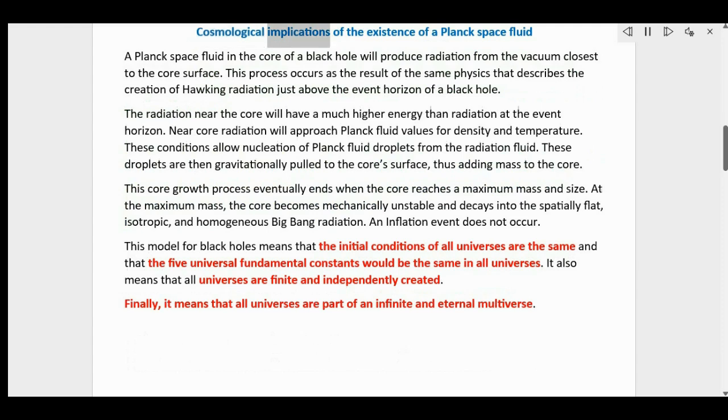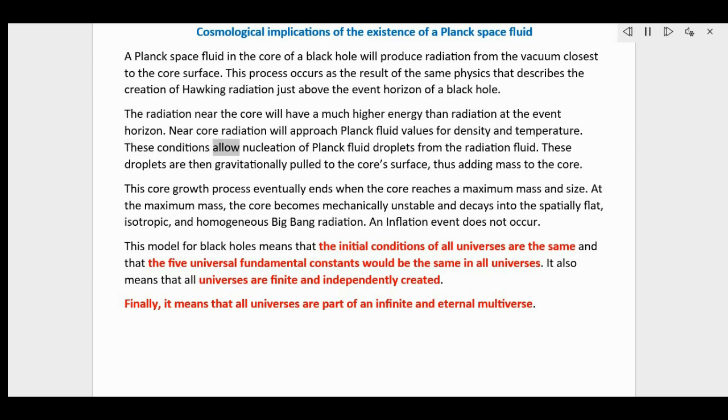Cosmological implications of the existence of a Planck space fluid. A Planck space fluid in the core of a black hole will produce radiation from the vacuum closest to the core surface. This process occurs as the result of the same physics that describes the creation of Hawking radiation just above the event horizon of a black hole. The radiation near the core will have a much higher energy than radiation at the event horizon.